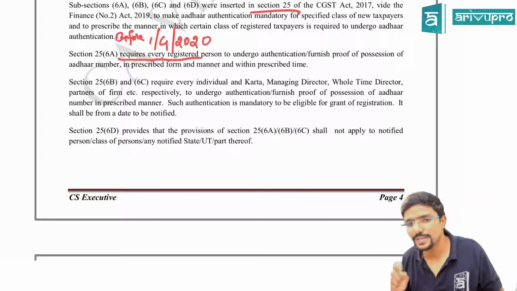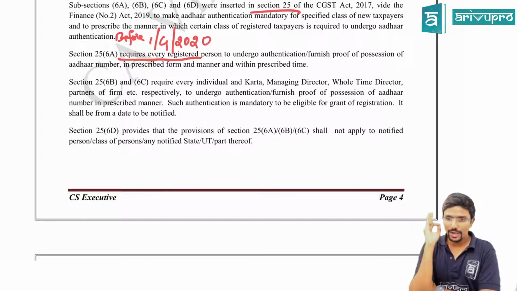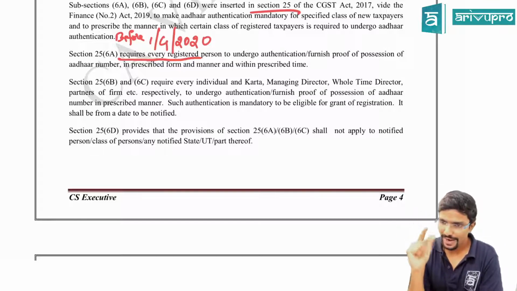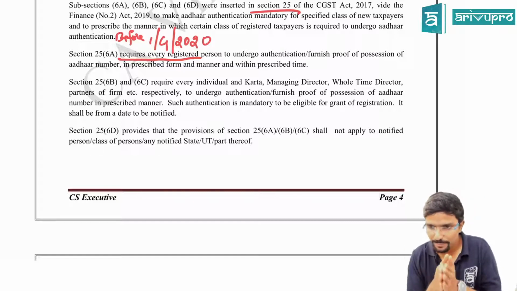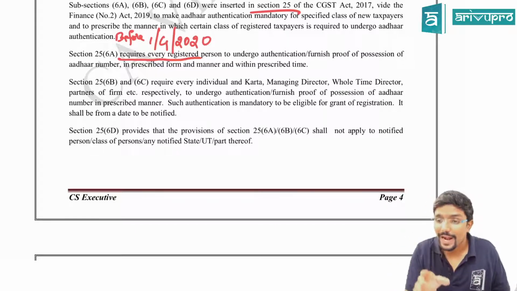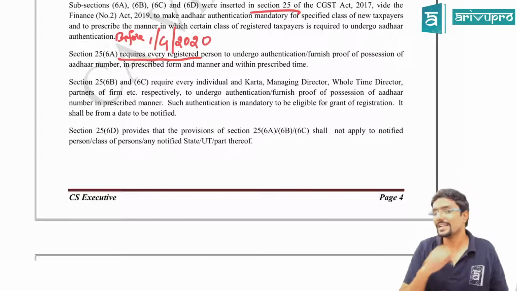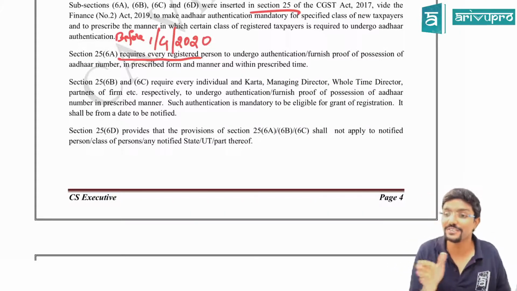See, what they are trying to tell in 6B and 6C is, first they told whoever is taking new registration should mandatorily give their Aadhaar. Now, assume a partnership firm is getting registered under GST. In that case, the partners of the firm also should give their Aadhaar number. That is, partners of the firm are the face of the partnership firm. Now, they should give their Aadhaar.